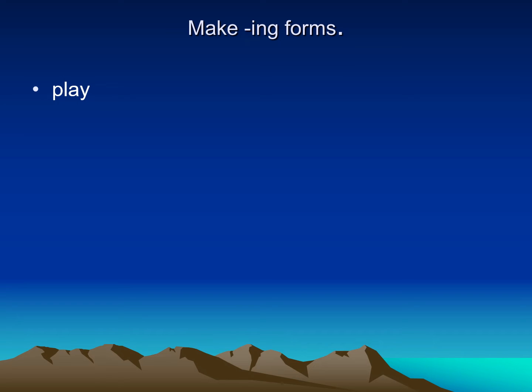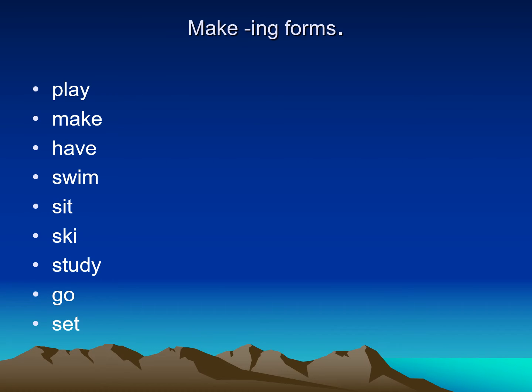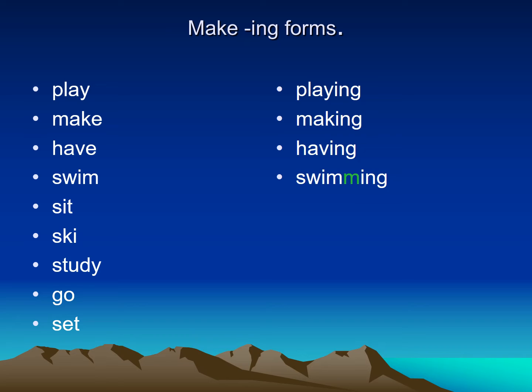What about the ing forms? For example, how can I add ing to these verbs? First, I have play. I'll add ing. Make is going to be making. Can I put ing without crossing the e? So I have to cross the e first and then write ing. Have, the same. I have to cross the e. Swim. What do you think about swim? I have m, but before the m, I have the vowel i. So I have to double the m before I add ing. It's going to be swimming. Sit, sitting.